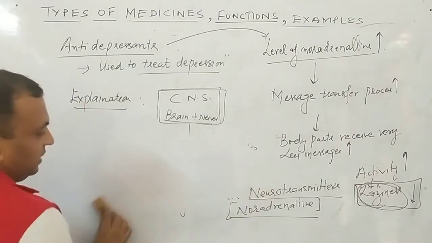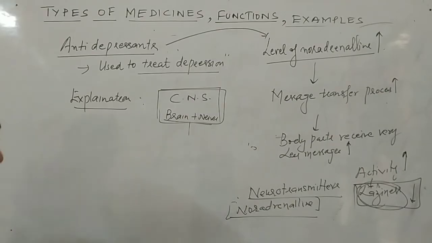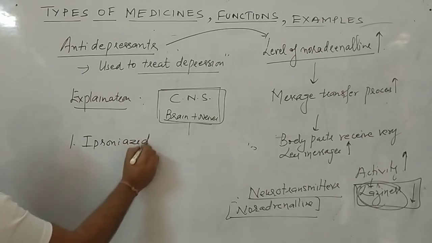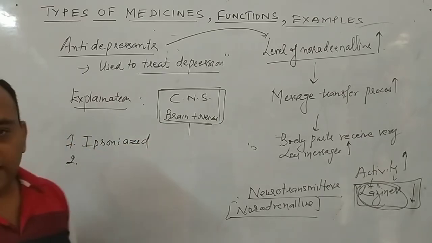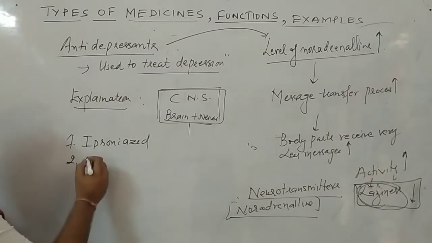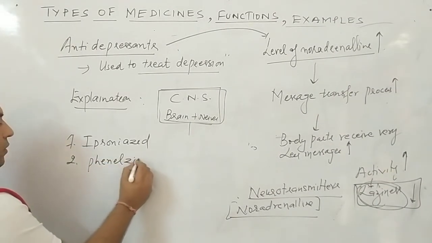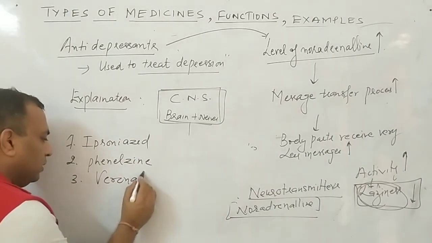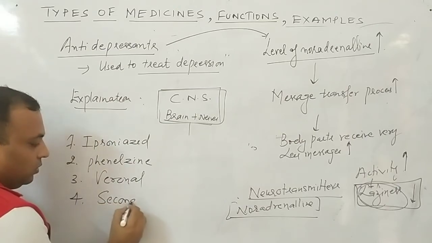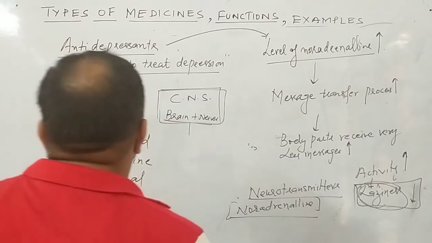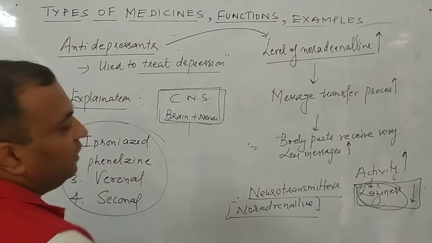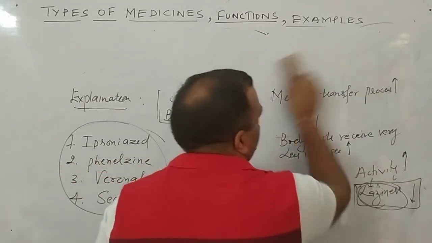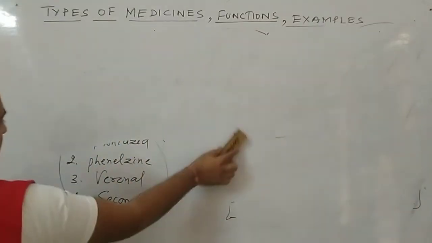Now, as far as examples are concerned, just note it down. The examples are, first the previous one, Ipronazid. The same example that we have done in case of tranquilizers also. Second one is Phenelzine. Third example you can write Veronal. Fourth, Seconal. Okay, so this is clear to all of you, 4 examples. Clear? So this is the way how the antidepressant acts. Now next we will discuss sedatives. Next type of medicines are sedatives.